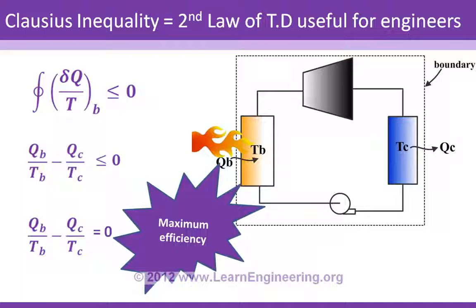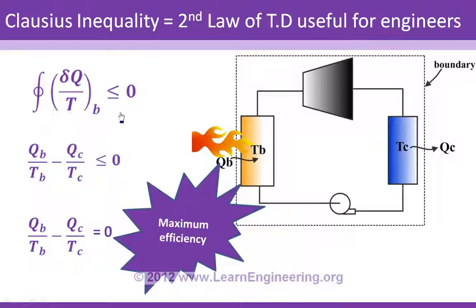And the interesting thing is that if irreversibility within this cycle is 0, or S production is 0, then this cycle will give the maximum possible thermal efficiency. This is another use of the second law, where you could analyze any cycle, whether it's refrigeration, whether it's Brayton, and you can assume that heat interaction happens at uniform temperature, and when irreversibilities in those cycles are 0, this cycle will give the maximum possible thermal efficiency.